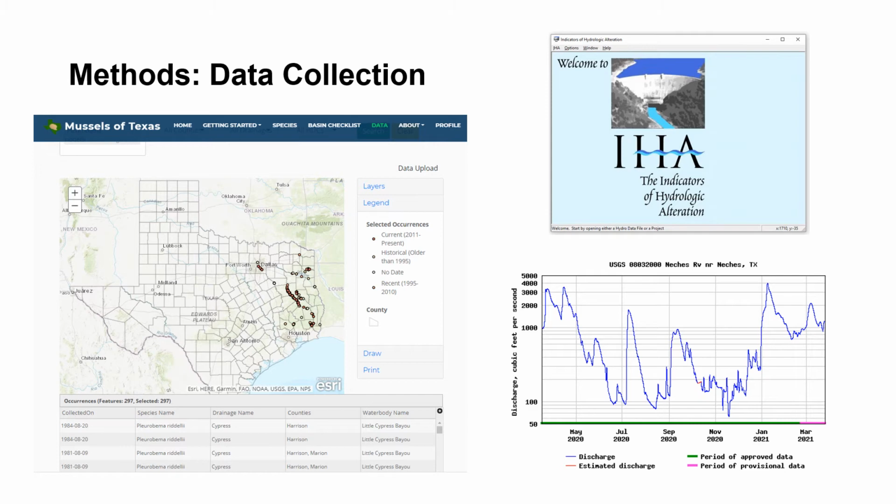We further vetted the gauge data to ensure that it contained at least 15 years of daily flow and covered at least 70% of the temporal range of our collections. We then ran the gauge data through NatureServe's Indicators of Hydrologic Alteration package to obtain flow metrics through time in 67 different variables that describe the timing, magnitude, frequency, rate of change, and duration of flow.